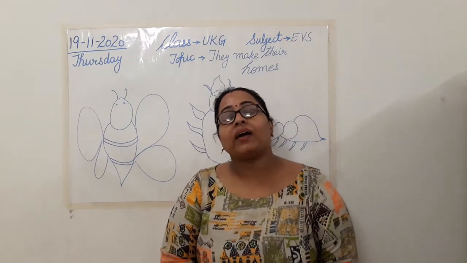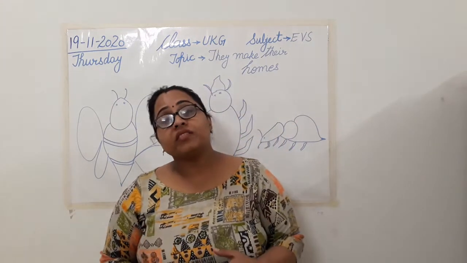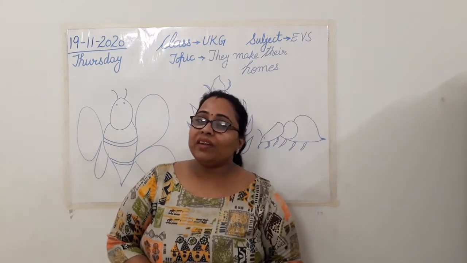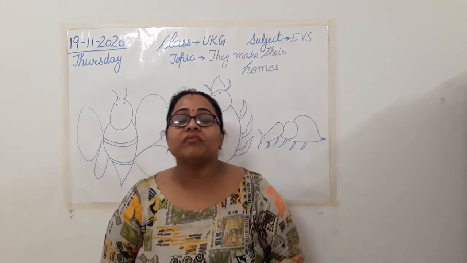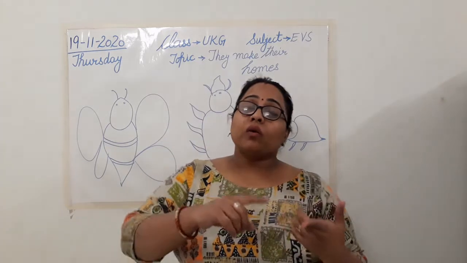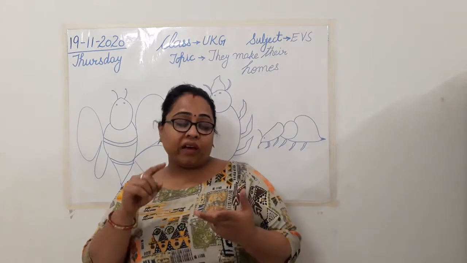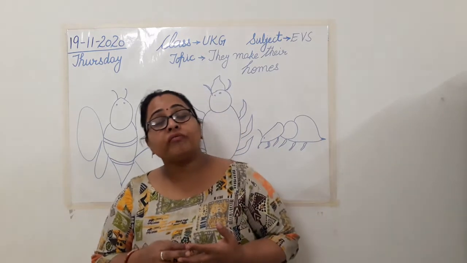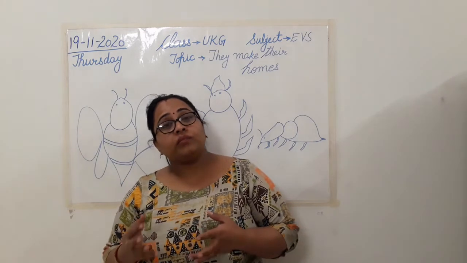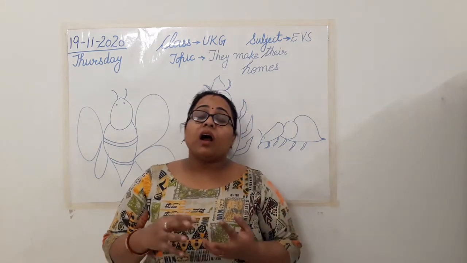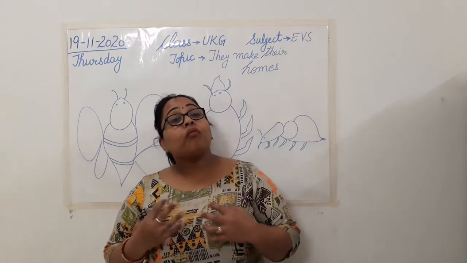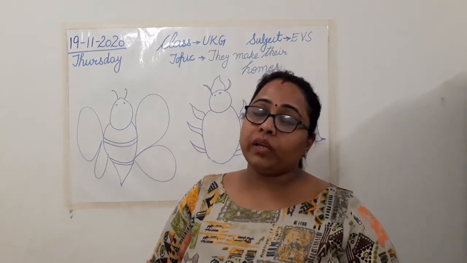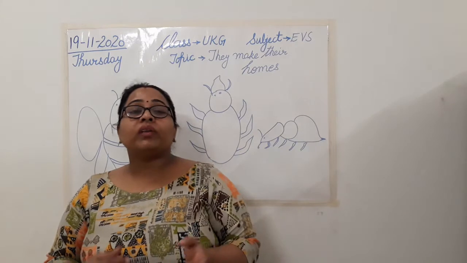So after our maths class in which we have learnt about number names, now it's time for our EVS class. In EVS we are learning about different farm animals, then we have done different wild animals. We have learnt about different body parts of the animals, what they like to eat, how they live, what type of homes they live in.